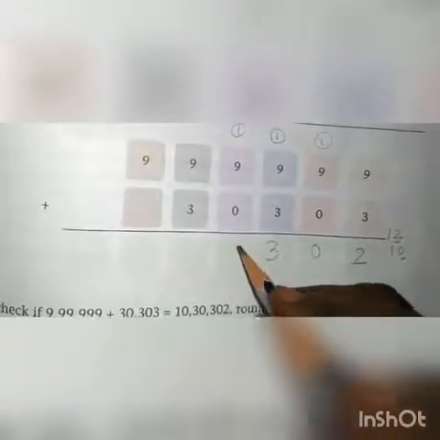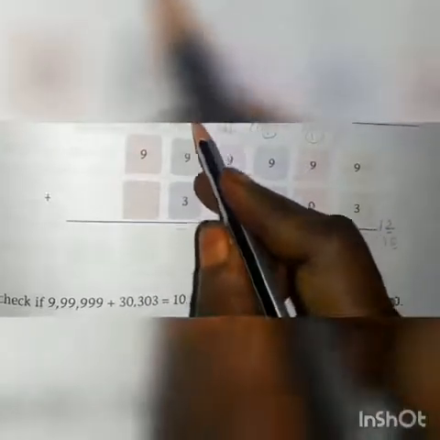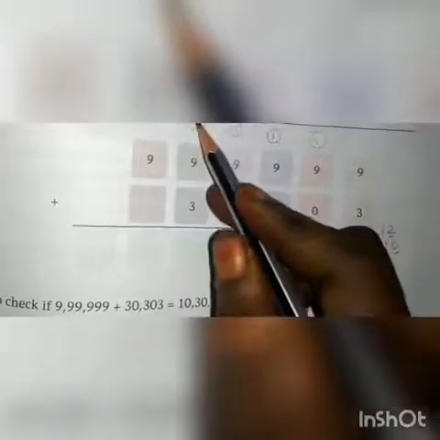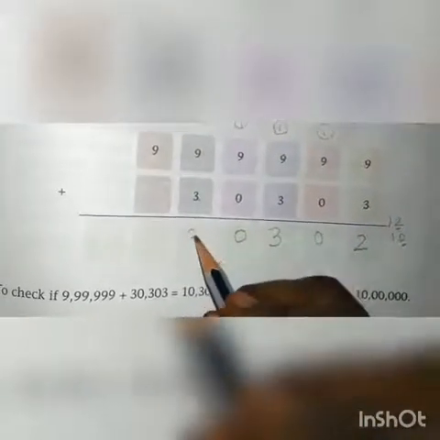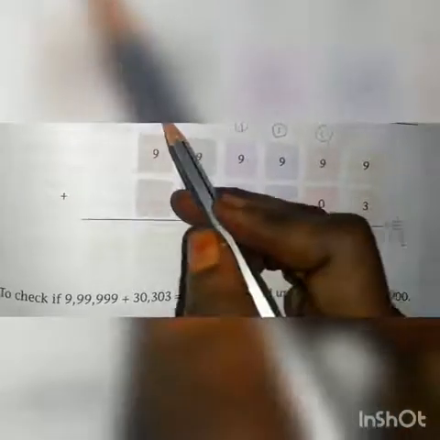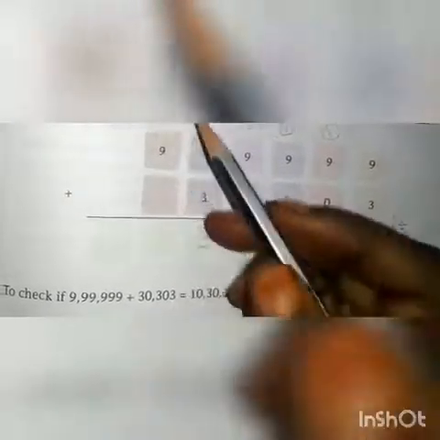9 plus 1, 10. 10 plus 0, 10. So from 10 again we have to put 0 only. And 1 will be carried over to the next place. 9 plus 1, 10. 10 plus 3, 13. From 13 we have to write only 3 here. 1 will be carried over to the next place from 13.